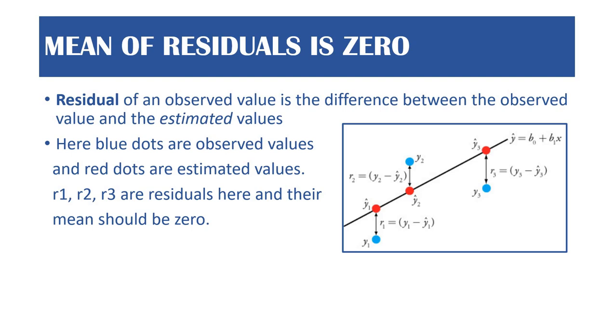If we find the mean of all these residuals, like mean of R1 and R2 and R3, then it should be 0. That is what our assumption says. Mean of the residuals should be 0.